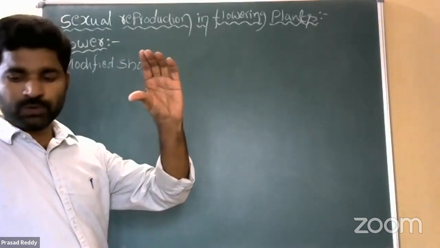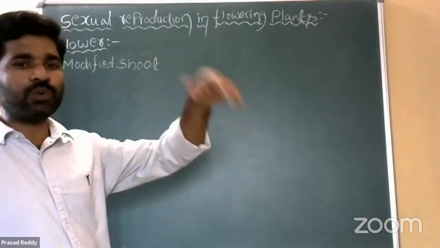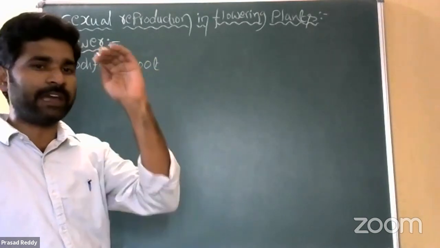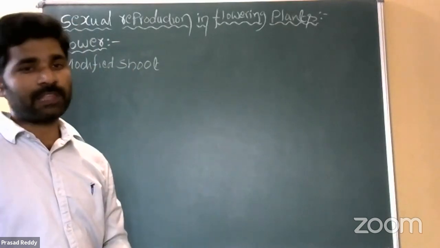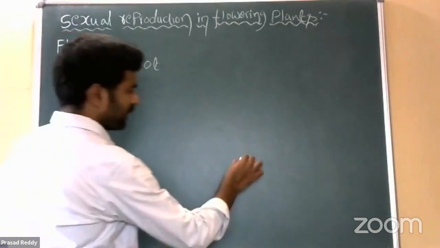So internodes are completely reduced. It means that nodes and internodes are highly condensed at one point, that is the thalamus, right?